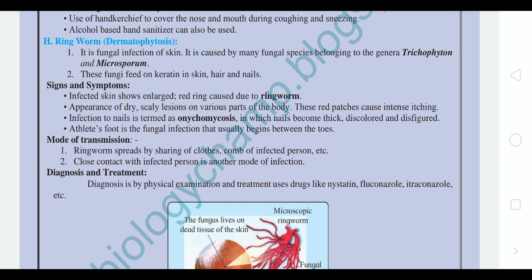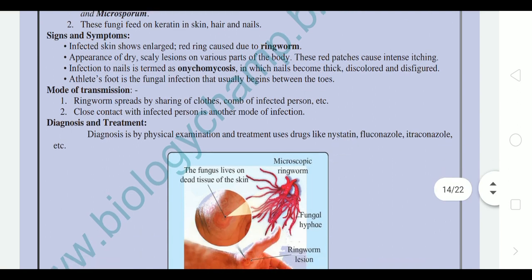Signs and symptoms of ringworm. Infected skin shows an enlarged red ring caused due to ringworm. A kind of dotted ring is formed on the infected site of the skin. This is the main symptom, where it is a little bit swollen. That's why it shows a kind of little bit swelling.